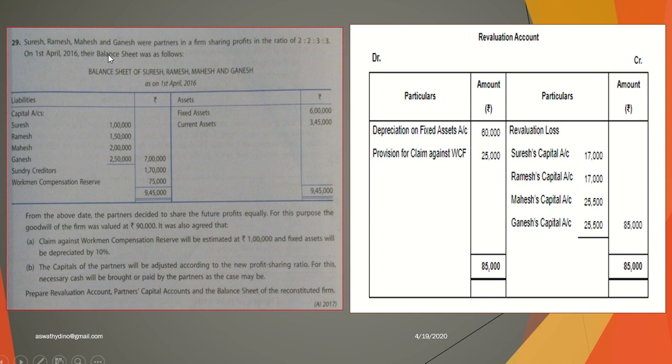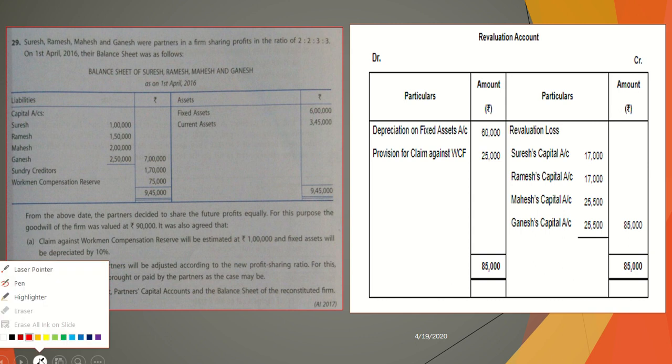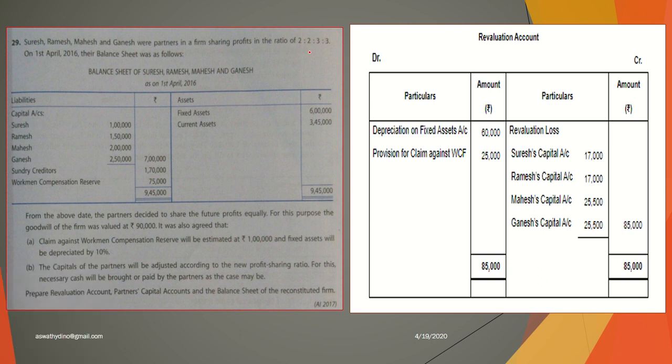Suresh, Ramesh, Mahesh and Ganesh were partners in a firm sharing profits in the ratio of 2 is to 2 is to 3 is to 3. On 1st April 2016, their balance sheet is as follows. So this is the profit sharing ratio, and their balance sheet is also given. Capital Suresh, Ramesh, Mahesh, Ganesh, their capital is given. Then sundry creditor is there, workman compensation reserve, then fixed assets and current assets.